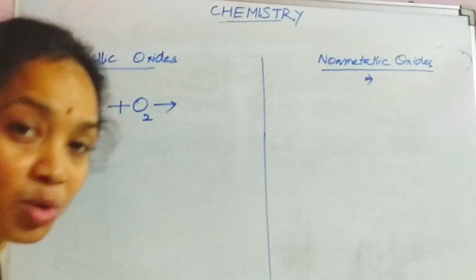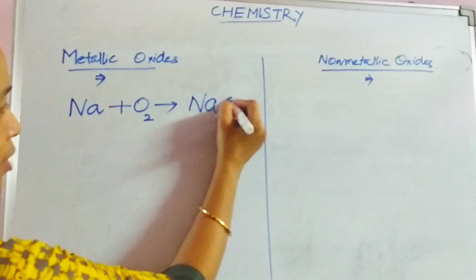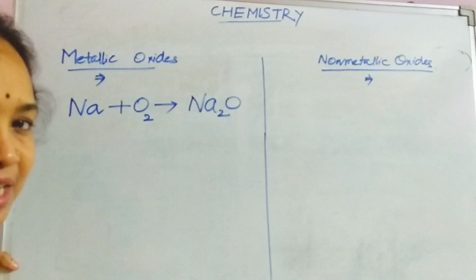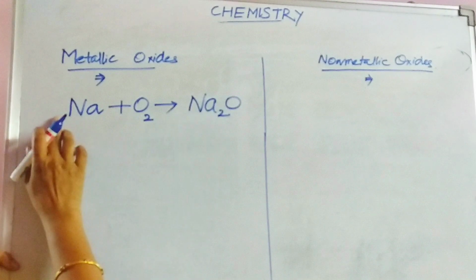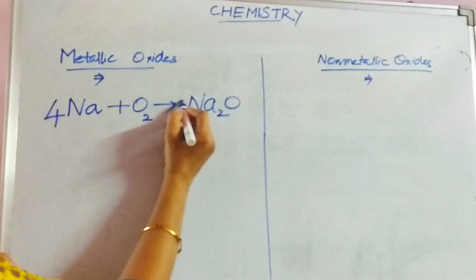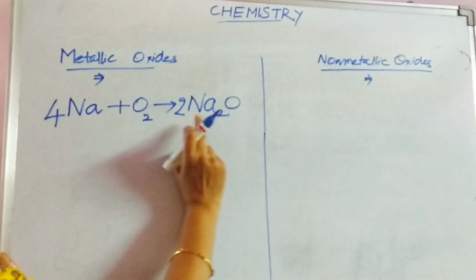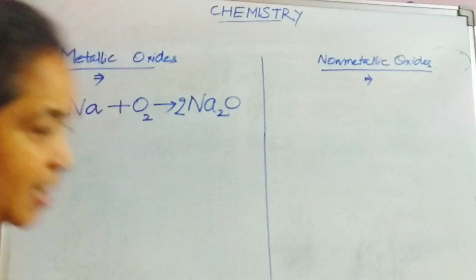Here we call it sodium oxide, right? Na2O, sodium oxide. And this is an unbalanced chemical reaction. We need to balance every chemical reaction. So here, 2 sodiums. If I put 2 Na, then it won't be balanced. So I'm arranging 4 here and 2 here. 2 2s are 4 sodium, and 2 oxygens, and here also 2 oxygen. This is how we have to balance a chemical reaction.